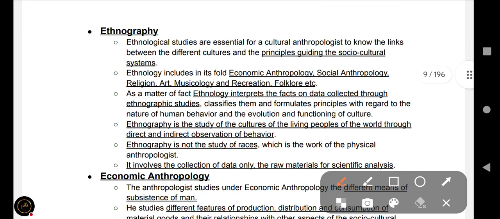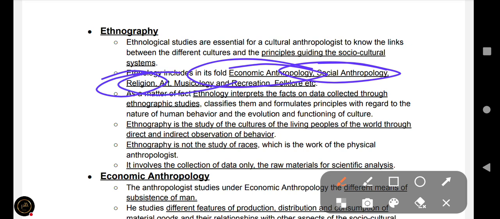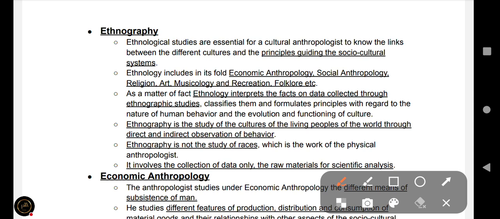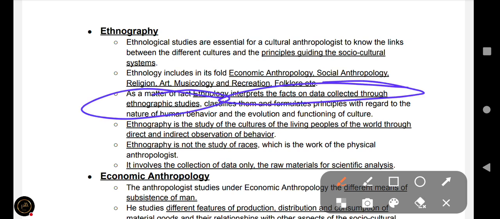And next is ethnography. Ethnological studies are essential for a cultural anthropologist to know the links between the different cultures and the principles guiding the socio-cultural systems. Okay, ethnology includes in its fold economic anthropology, social anthropology, religion, art, musicology, recreation, folklore, etc. As a matter of fact, ethnology interprets the facts on data collected through ethnographic studies.